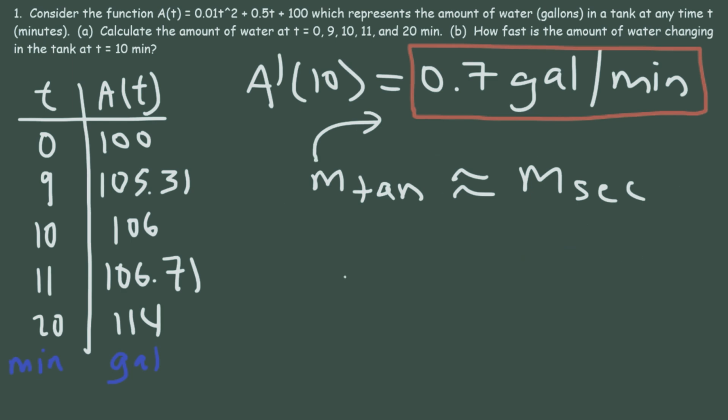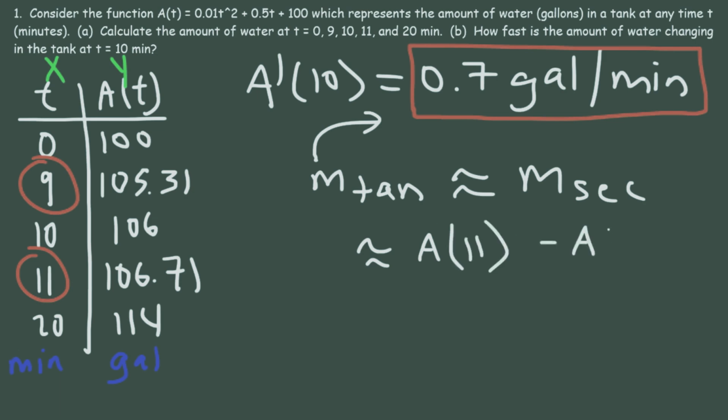So to calculate the slope of the secant line, or the average rate of change, our 2 points will be 9 and 11, because 10 is the midpoint of 9 and 11. So remember, to calculate the slope, which is associated with derivatives, you need to divide the y values by the x values. So t would be along the x-axis, a of t would be along the y-axis. So a of 11 is a y value, and the same is true for a of 9. 11 and 9, those are x values, or t values.